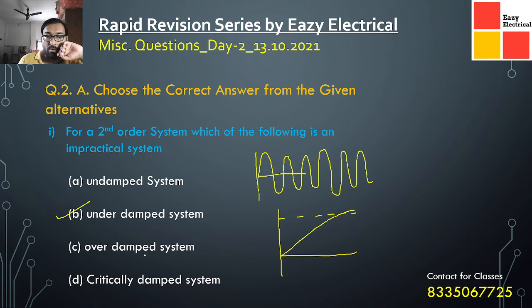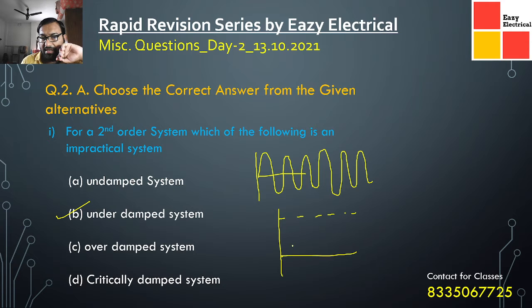For an overdamped system, it takes much more time. If I draw something like this... sorry, not this one exactly, one minute. Basically, take the condition for critically damped only.